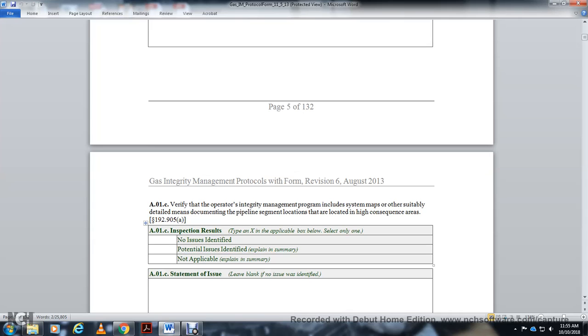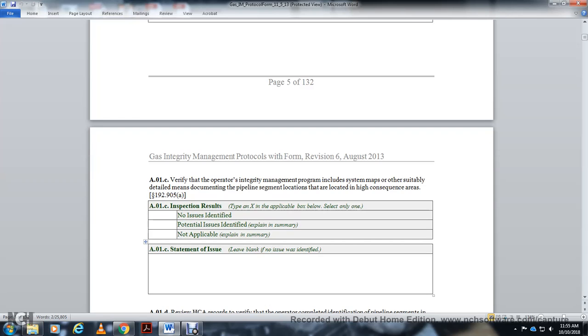AO1C, verify the operator's integrity management program includes a system and other suitable detailed means of documenting pipeline segment locations within the high consequence area. Statute 192.905A. Inspection results: mark X in the applicable box below. Select one only. No issues identified, potential issues identified, not applicable. Statement of the issue; leave blank.